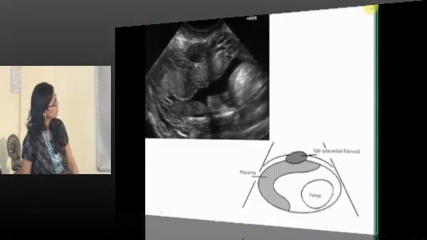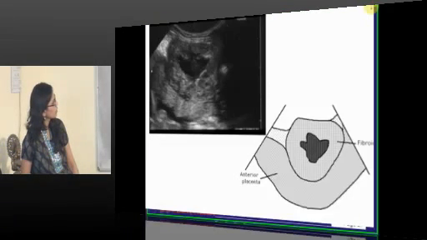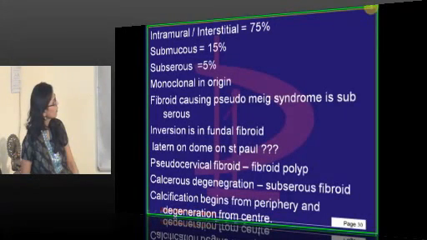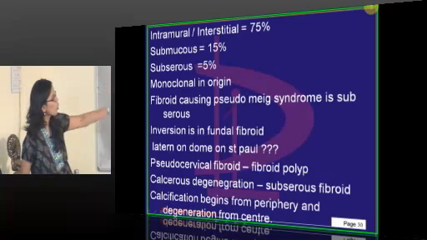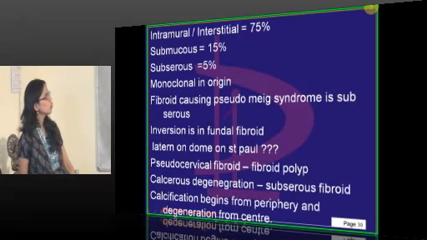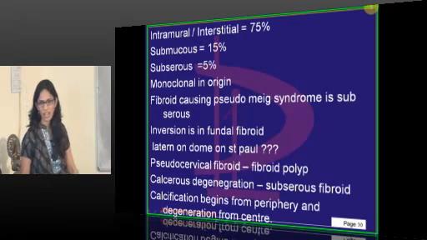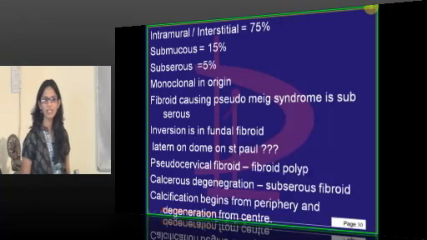These are placenta with fibroids. That is inversion. It is more common in fundal fibroid. Pseudo-Meigs syndrome and Meigs syndrome you must have heard. What is Meigs syndrome?